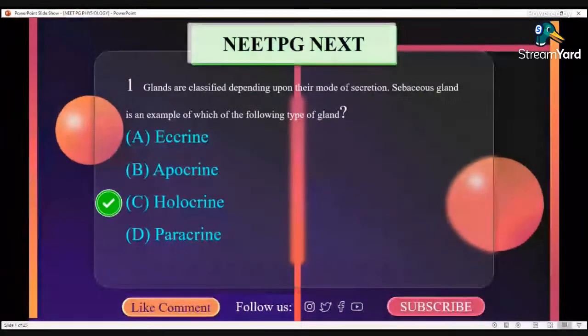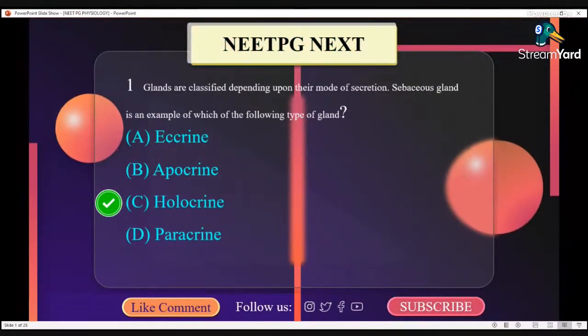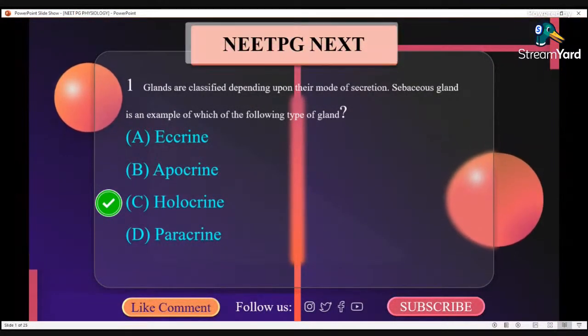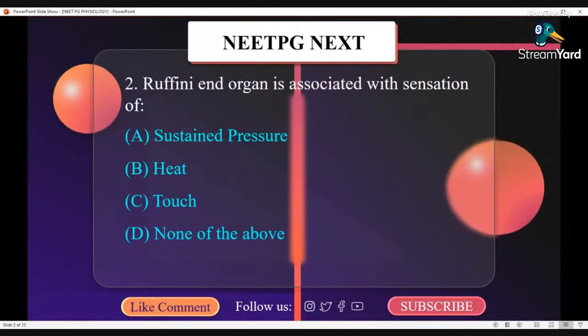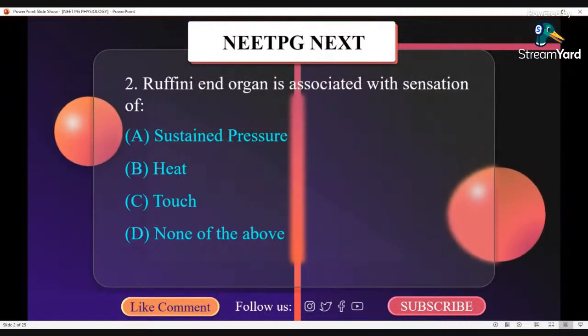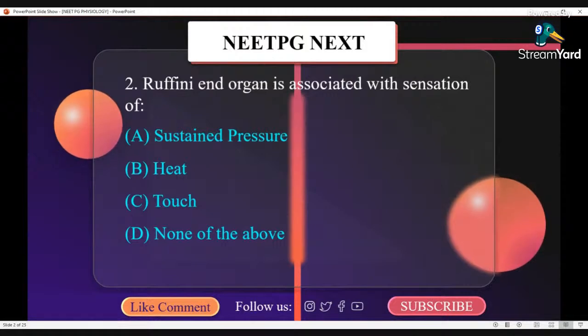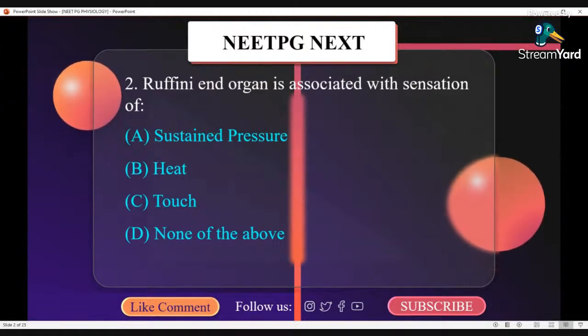Glands are classified depending upon their mode of secretion. Sebaceous gland is an example of which type of the following glands? It is holocrine gland, C. Ruffini end organ is associated with sensation of A. Sustained pressure.